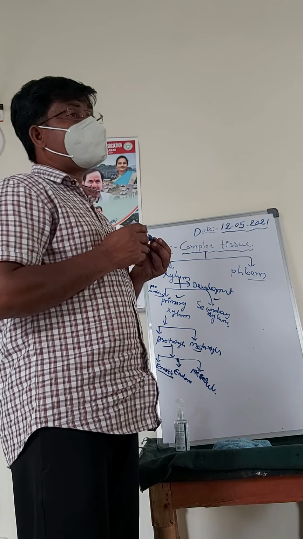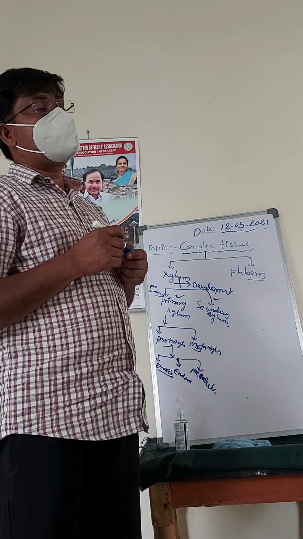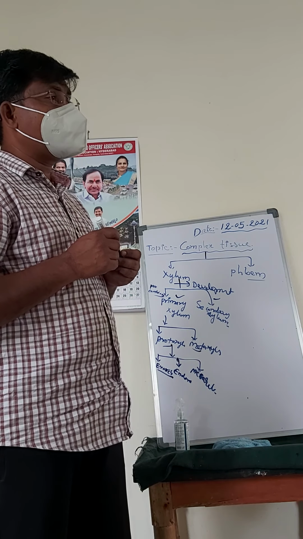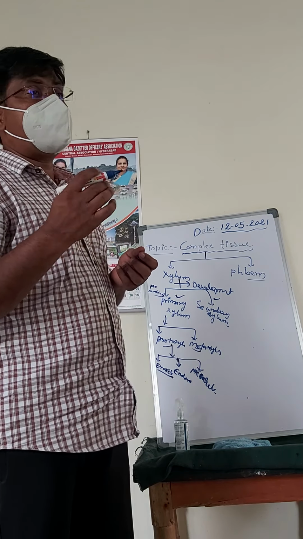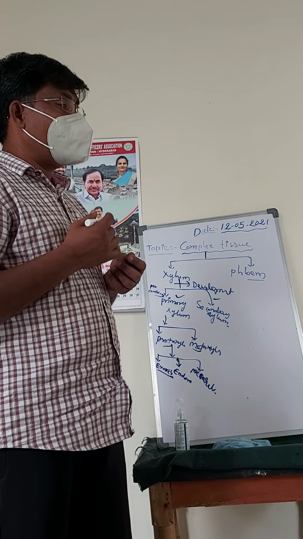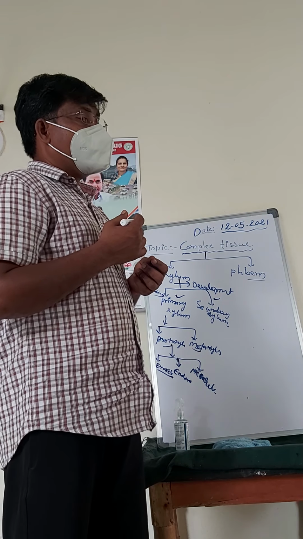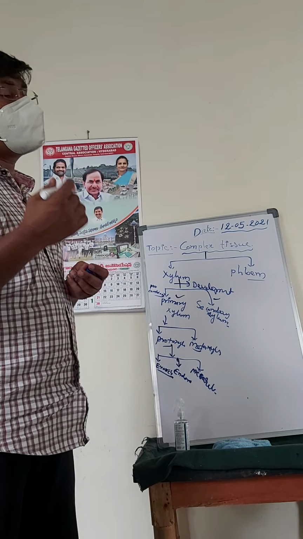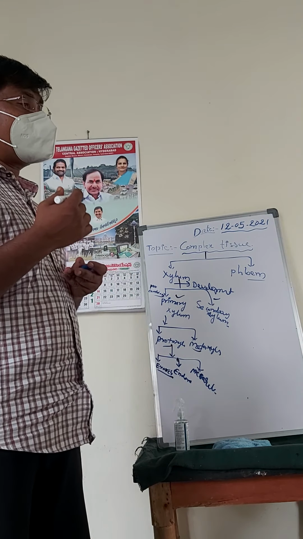So in the monocot root and dicot root, we can see the exarch type of xylem, and the second one is, what is that? Endarch type. The endarch type of xylem we can see in the stem of the dicot and monocot.